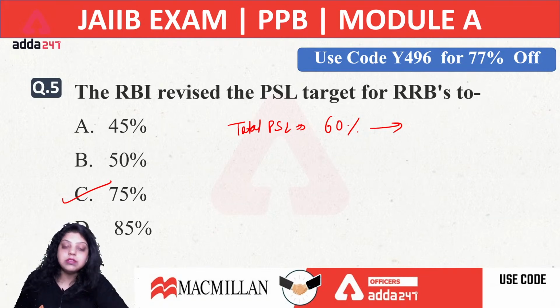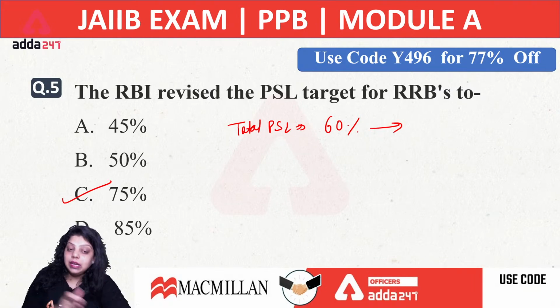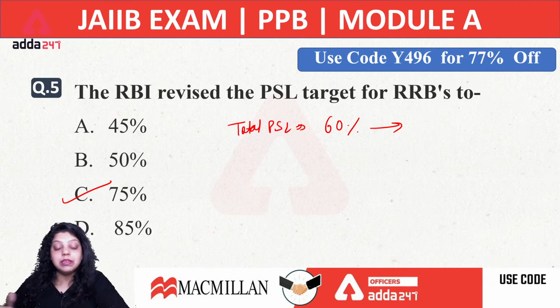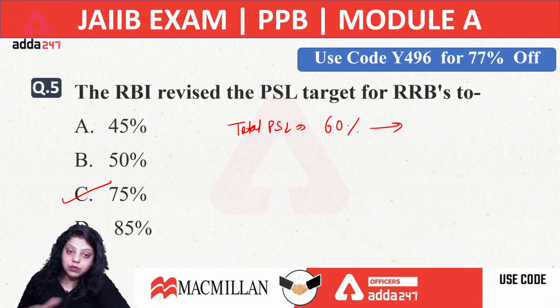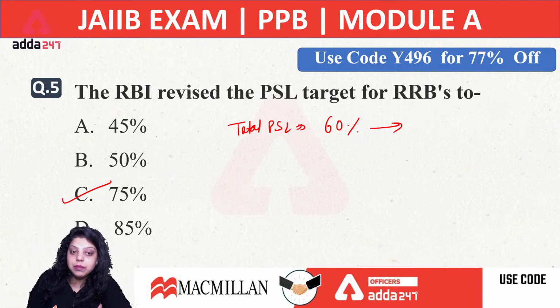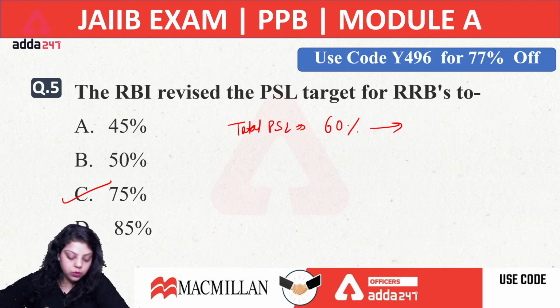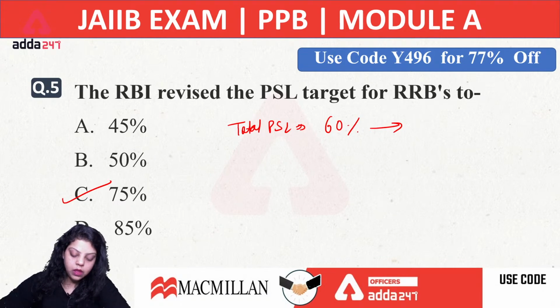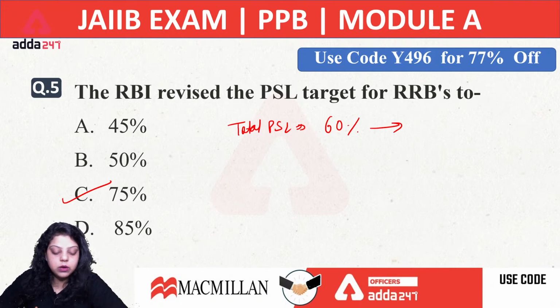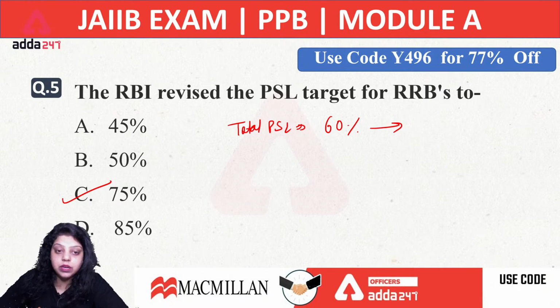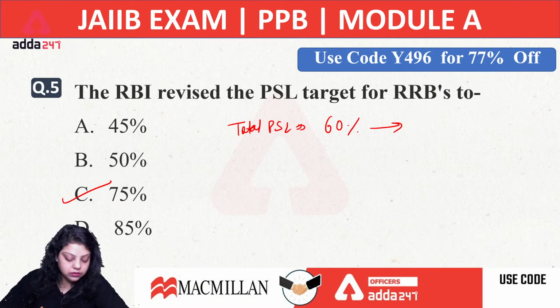When it comes to domestic banks, it is 40%. Foreign banks with fewer than 20 branches or more than 20 branches have a different target, on a year on year basis. So when we discuss PSL, we are going to discuss in detail what the different targets are for the different banks.